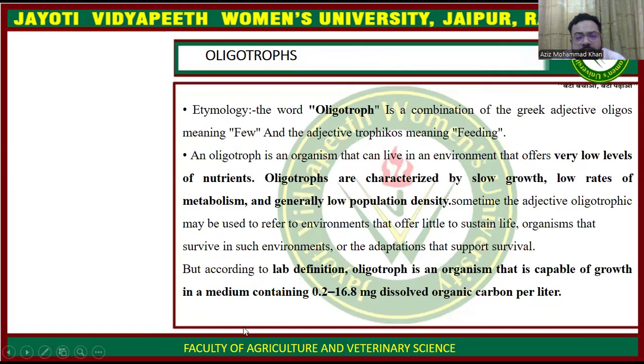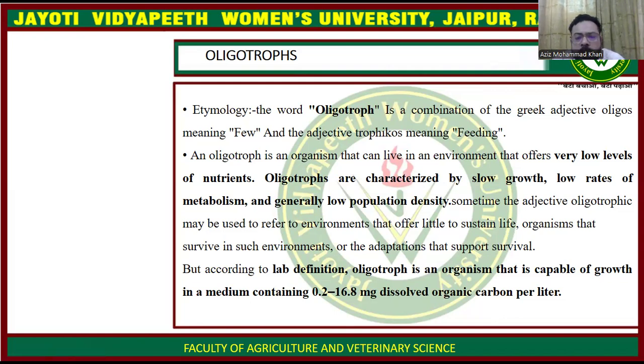Okay. In the next lecture, we will discuss various types of microorganisms. The first one is oligotroph. What is an oligotroph? Oligotroph is a combination of Greek words meaning few and feeding, meaning a microorganism which can survive in low feeding conditions, where the growth conditions are very low. Okay, so oligotrophs are organisms which can live in an environment with a low level of nutrients, that is